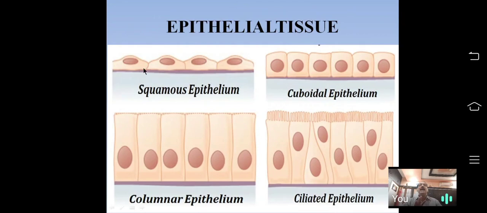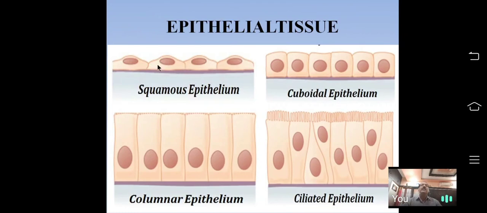The arrangement of cells in a tissue looks like an arrangement of tiles on a floor. So that's why this squamous epithelium tissue is also called pavement epithelium.